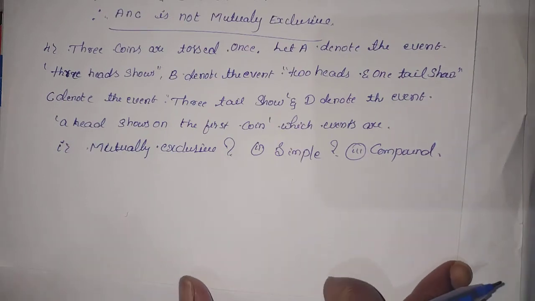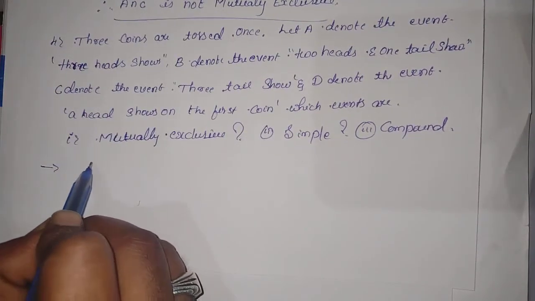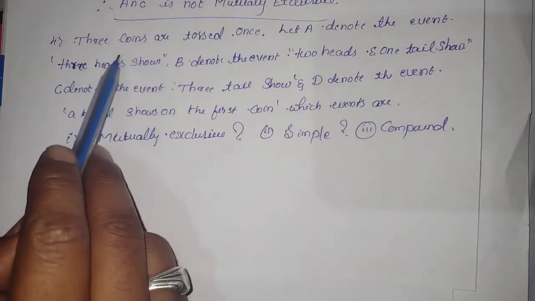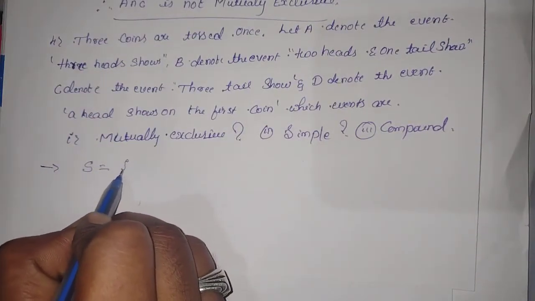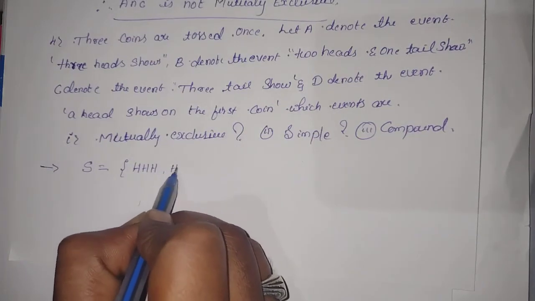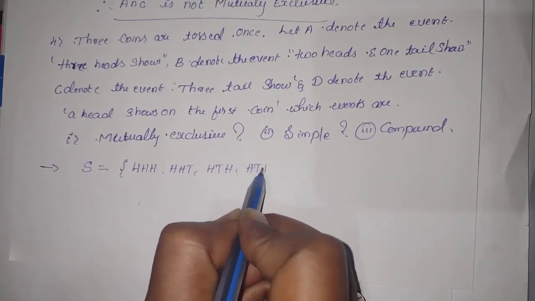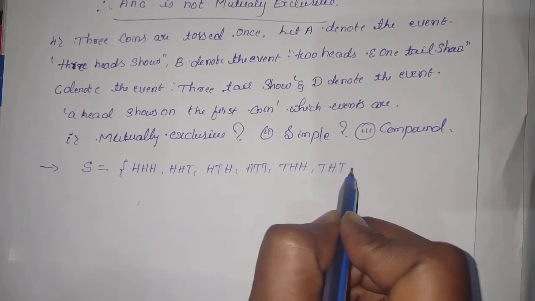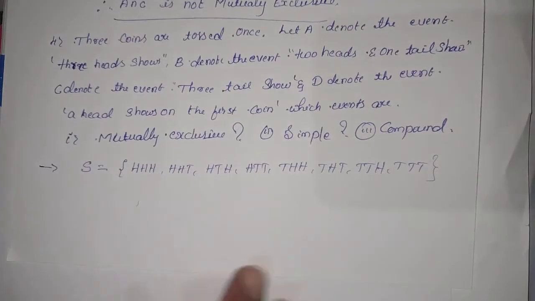Clear? Let me see. First we have to construct the sample space. Is it right? So what is the sample space here? Here we tossed a coin how many times? 3 times. Then the possibilities of outcomes are 8. Then list all the elements like triple H, HHT, HTH, HTT, THH, THT, TTH and TTT. Is it right?